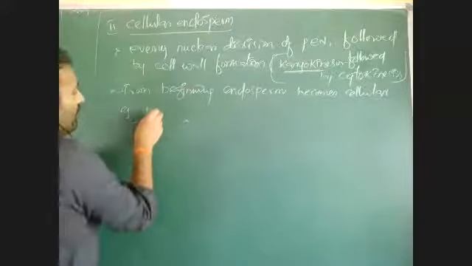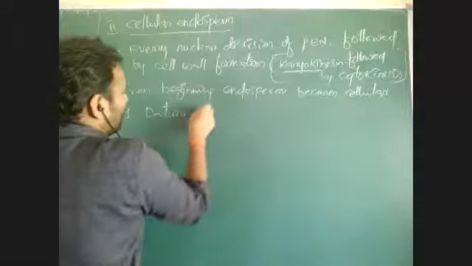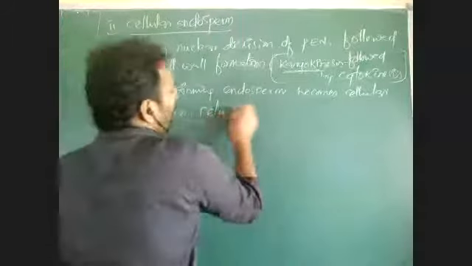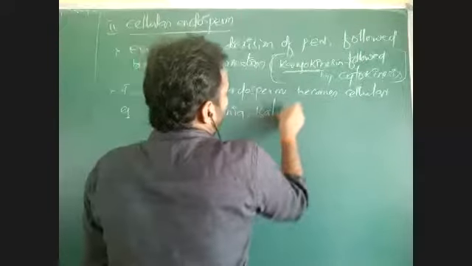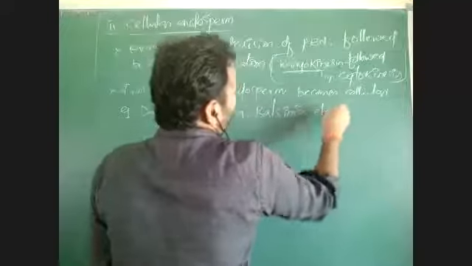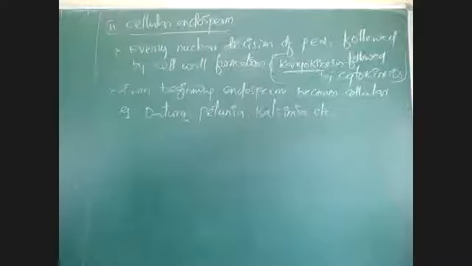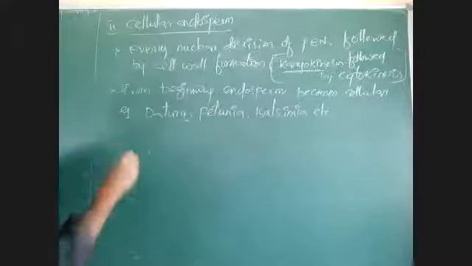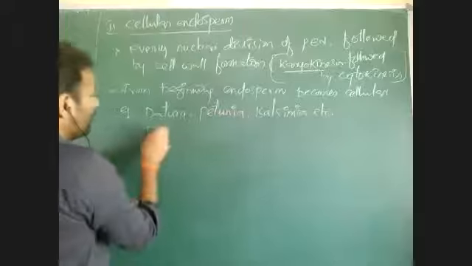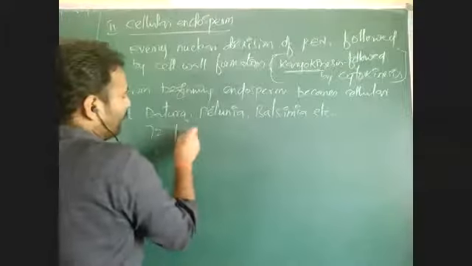This is seen in Datura, Petunia, Balsamina, etc. In Datura, Petunia and Balsamina, we can observe cellular endosperm. Not only here, mostly dicot families show this type of endosperm, around 72 families of angiosperms.